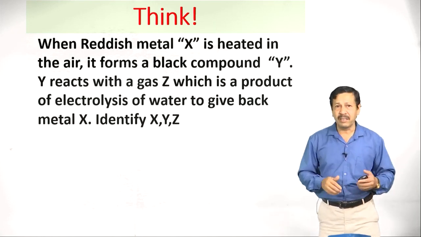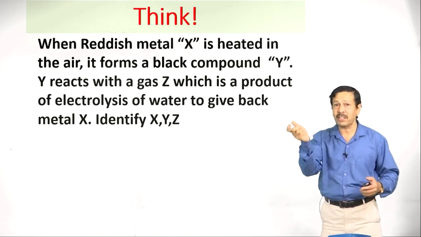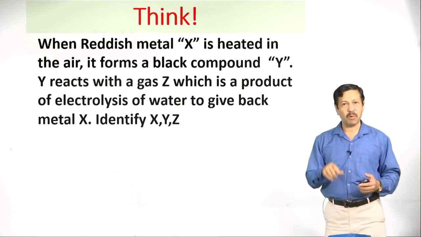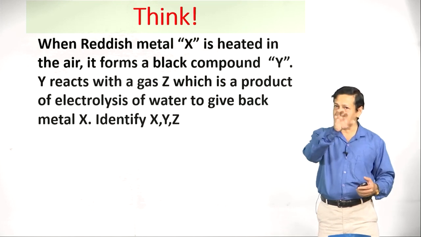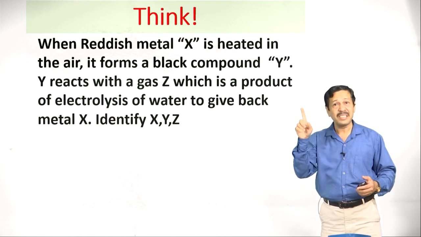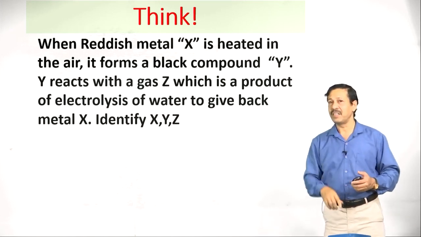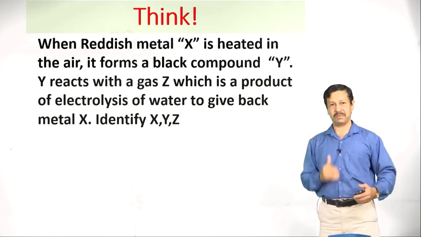Y reacts with a gas Z, which is a product of electrolysis of water. During the electrolysis, the possibilities are hydrogen and oxygen. Already we heated in presence of oxygen, so the only left out option is hydrogen. So, hydrogen is used here. When hydrogen reacts with this compound, you are getting back the element.